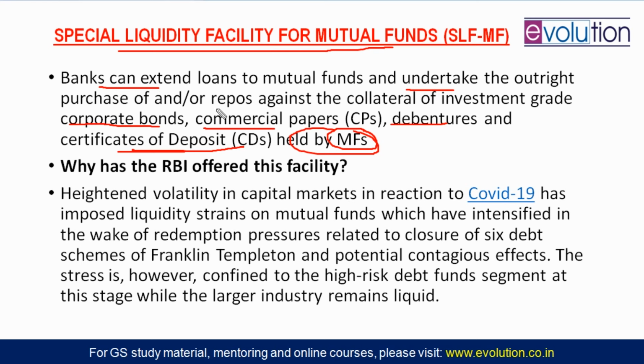So that is why it is written that banks can extend loans to mutual funds and undertake the outright purchase of what? Investment grade corporate bonds, commercial papers, debentures, certificates of deposit, those held by mutual funds. So nothing is for free. No free food here.